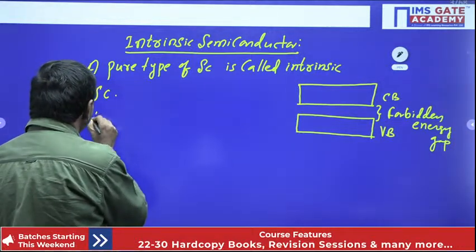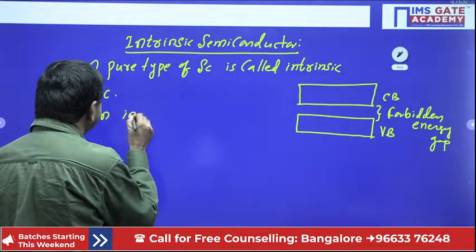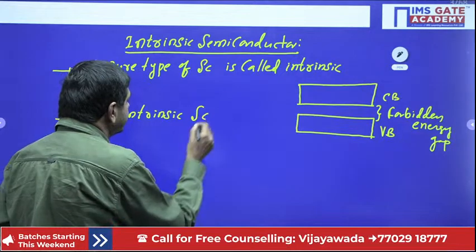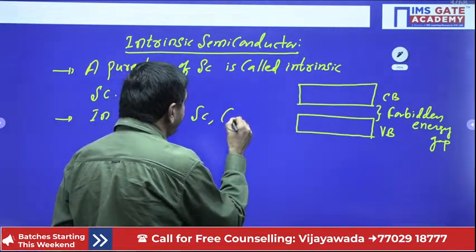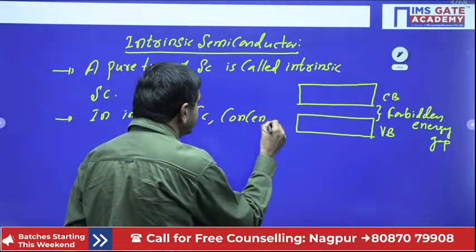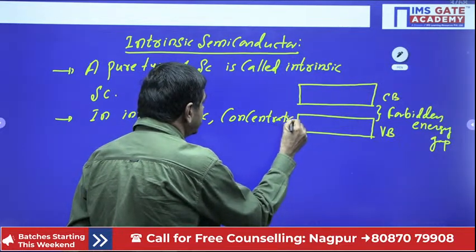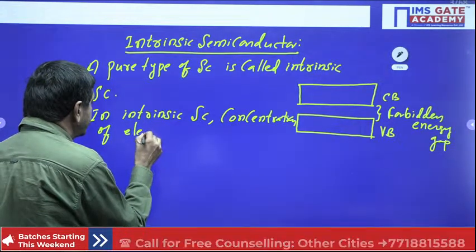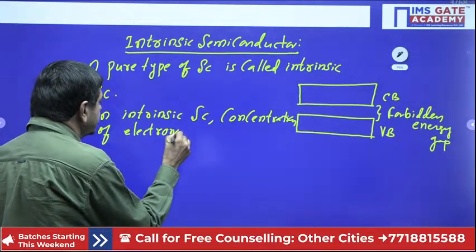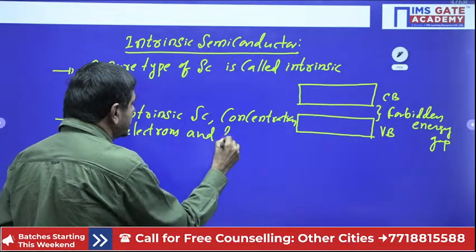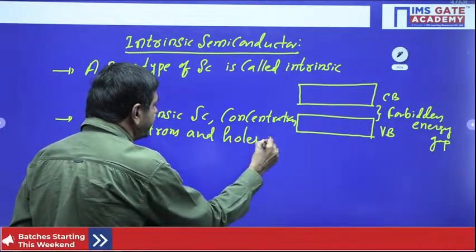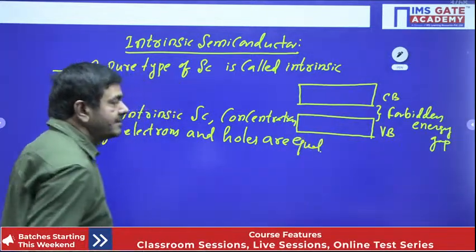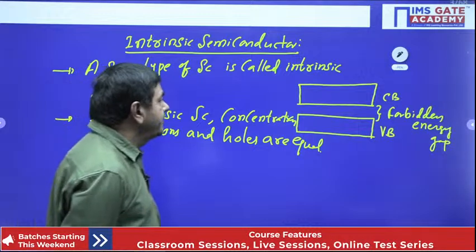But in intrinsic semiconductor, the concentration of electrons and holes are equal. Both are equal only. Both are equal, what is the meaning?